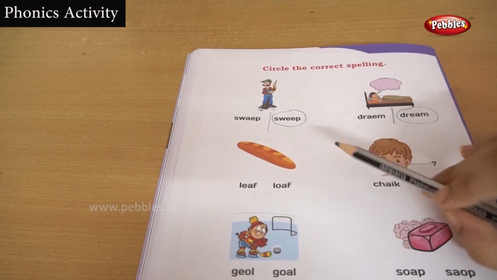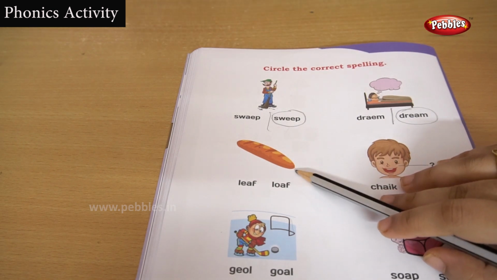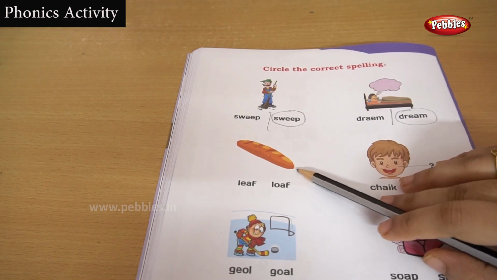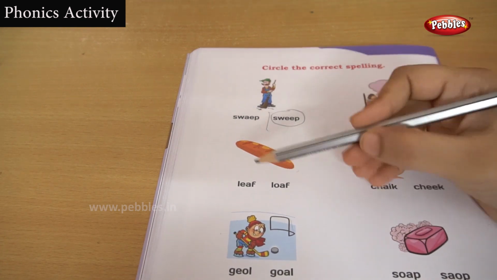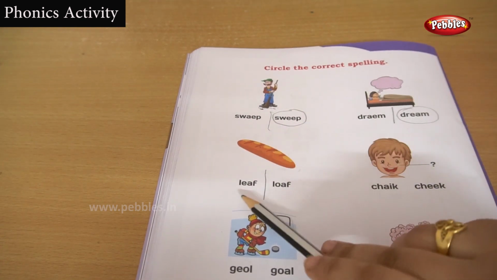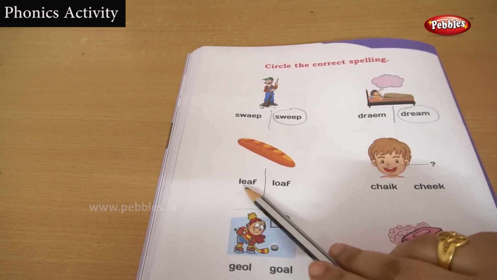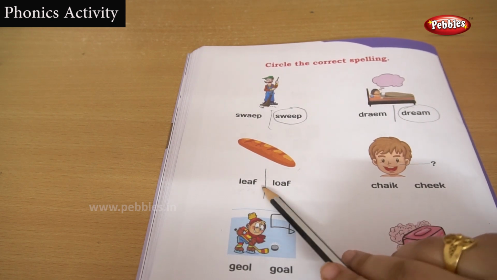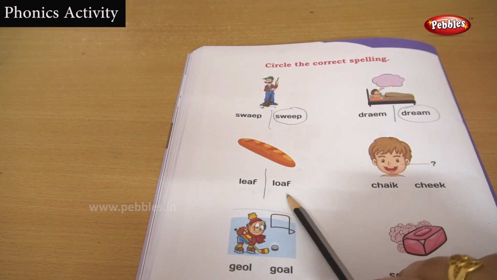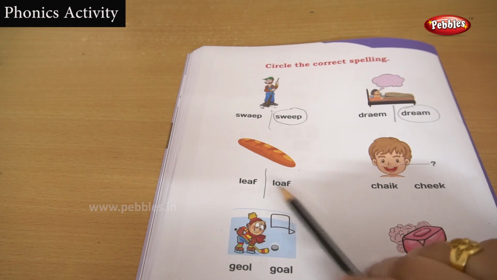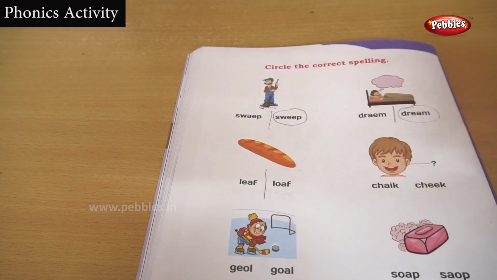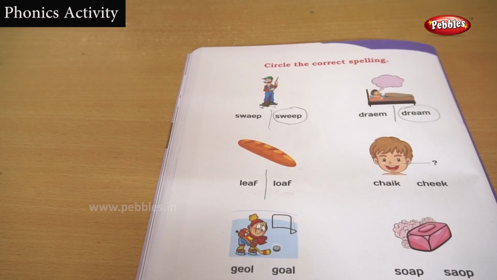Okay. Next, this is not a bread. This is a loaf. The name of this picture is loaf. Here the two sets of words were given. One is L-E-A-F. The next is L-O-A-F. Which one will be the correct one?